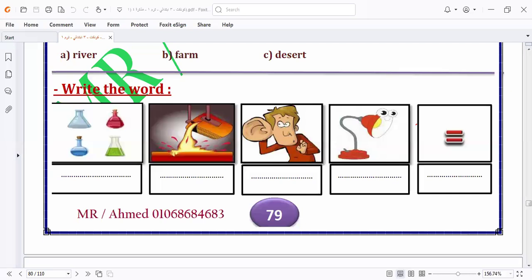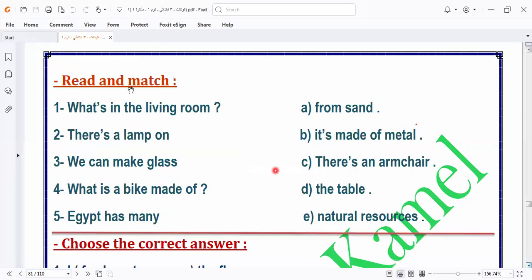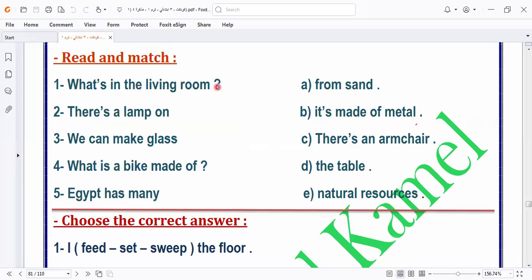Let's go to another exercise. Here we have matching: what is in the living room? As we know during the lesson, what is in the living room? There is an armchair. I select this one by this one. There is a lamp on the table. I'm listening, you say the table.